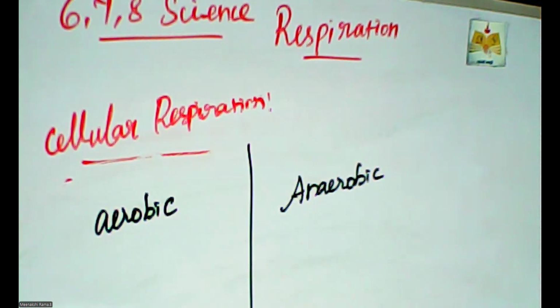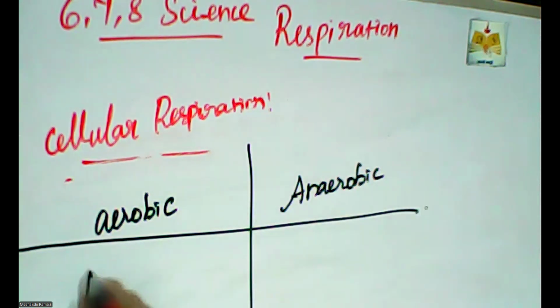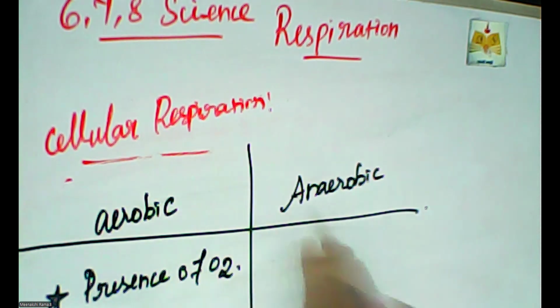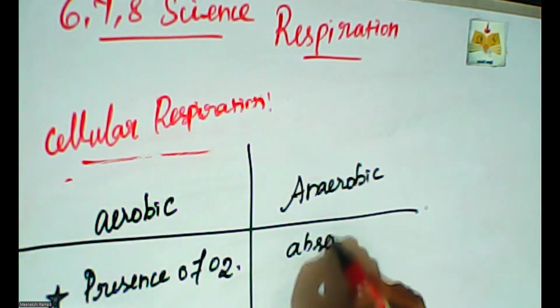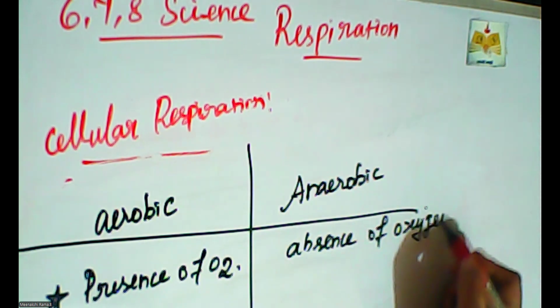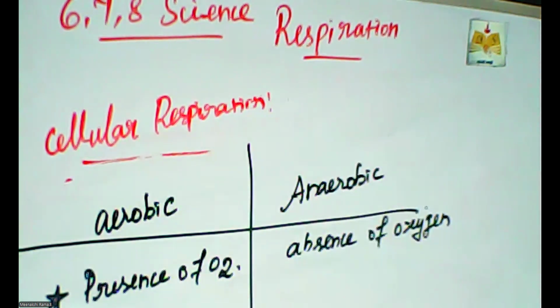Aerobic respiration takes place in the presence of oxygen. This is the first and an important point. So, presence of oxygen in aerobic. In the anaerobic process, absence of oxygen. This process is done without oxygen. So, this is a very important point in the difference.